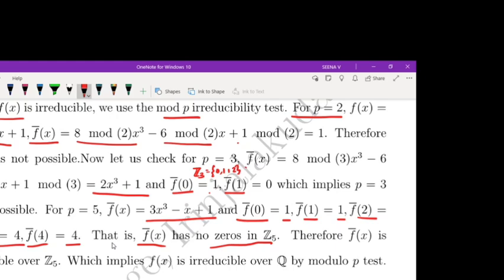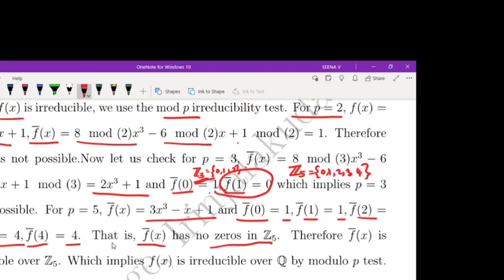Now in the next case we apply the next prime number, P equal to 3. In that case the degrees are the same, but f bar x is reducible, because f bar of 1 equals 0. That means f bar x has a zero in set P. We can apply the irreducibility test only if f bar is irreducible over set P. So set 3 is not possible. Now we are checking set 5. Set 5 elements are 0, 1, 2, 3, 4.